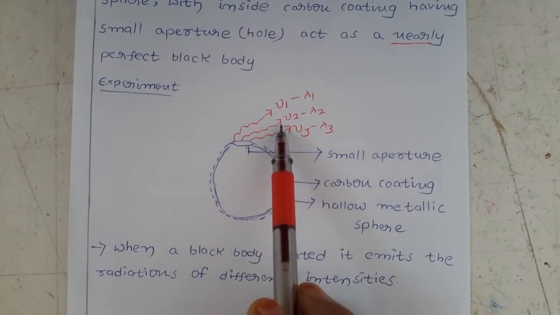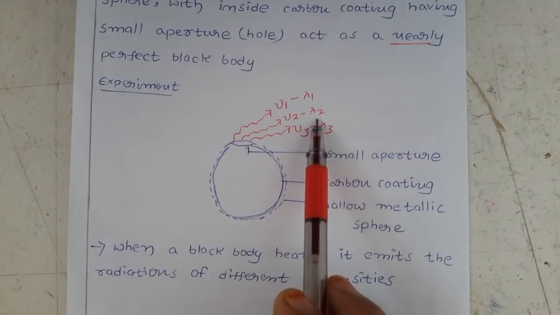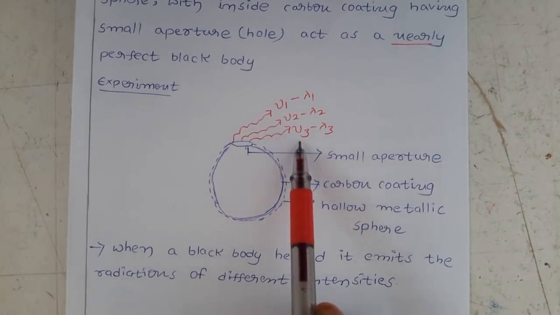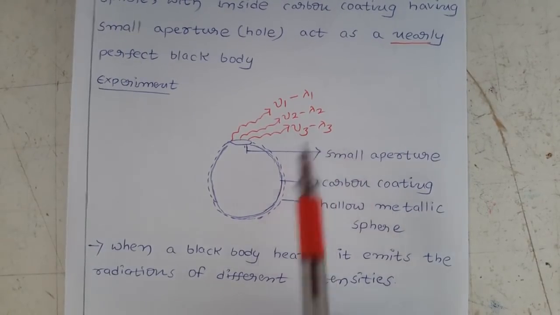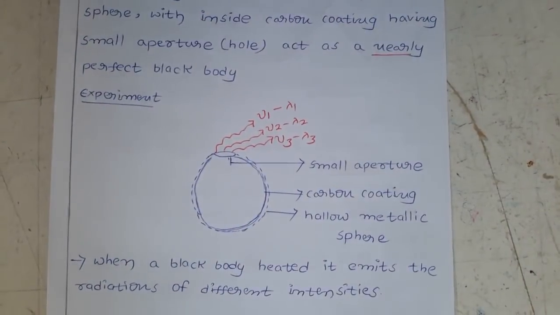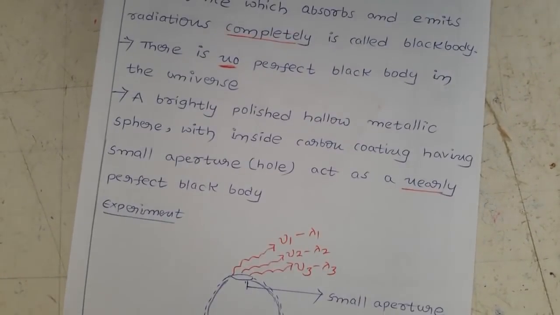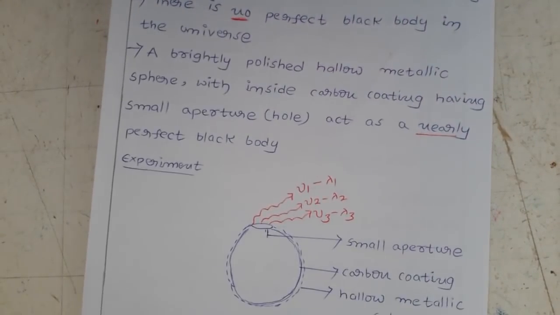For this radiation, the frequency is mu2 and the corresponding wavelength is lambda 2. And for this radiation, what is the frequency? Mu3, and the corresponding wavelength is lambda 3. Okay, now these are the experiments. We are talking about the black body and we are doing experiments with the black body.